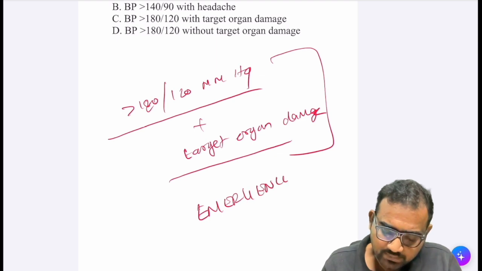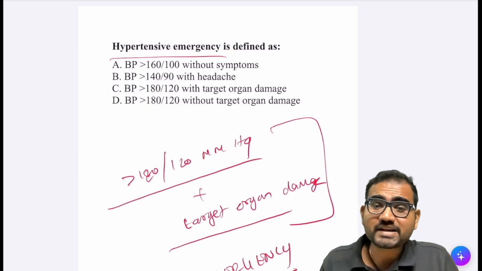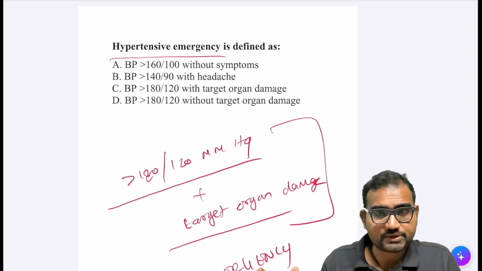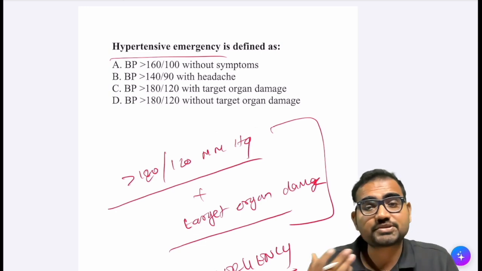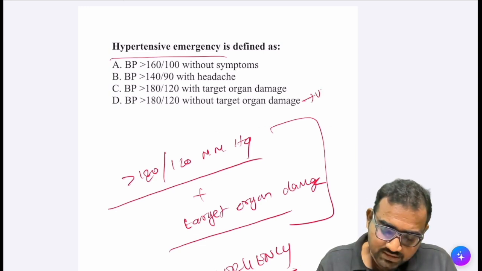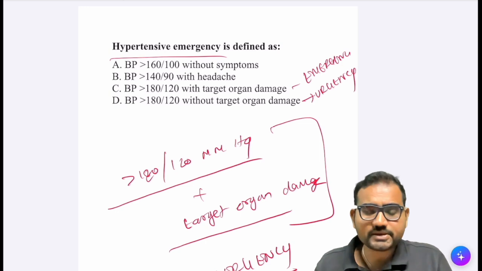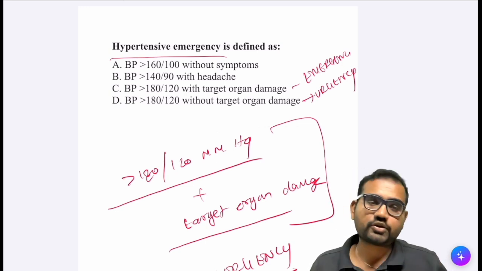These patients should be immediately taken to the hospital. So there is something called as hypertensive urgency. So hypertensive urgency is without target organ damage. If it is associated with the target organ damage, then that becomes emergency. So this is urgency. This is emergency. Okay. So hypertensive emergency is 180 bar 120 with target organ damage.